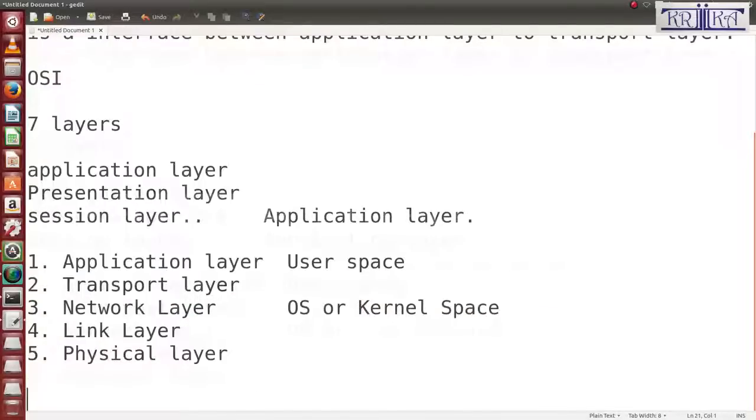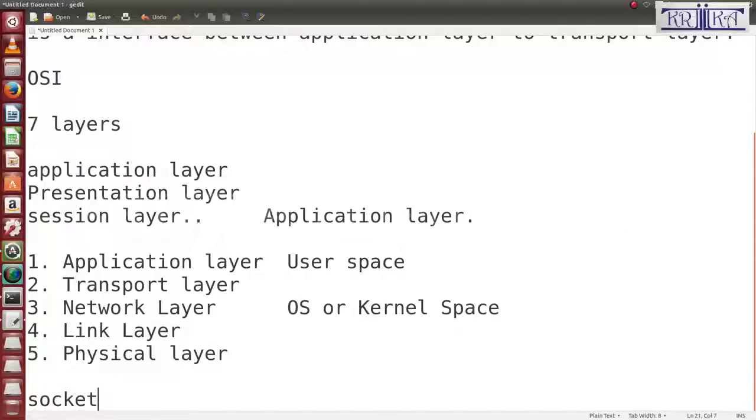But the user wants to interact with these 4 layers. So in between the 1st and 2nd, there is an interface called socket. This is used to communicate between your application layer and transport layer.